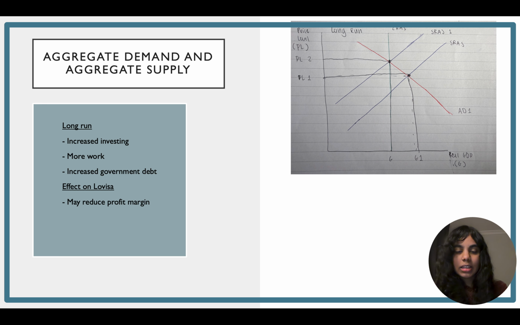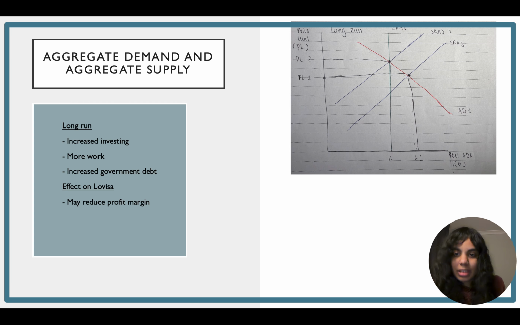In the long run, the impact of tax cuts changes from the initial economic boom at AD1. As the general price level rises, workers push for higher wages to maintain their purchasing power. This increases production costs for businesses, causing the short-run aggregate supply curve to shift to the left. As a result, the economy adjusts to a new equilibrium, where aggregate demand, short-run supply, and long-run supply intersect. At this point, output returns to its original level, but the price remains higher.